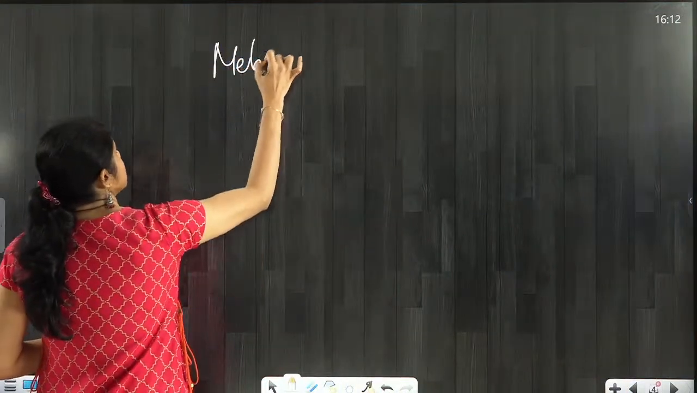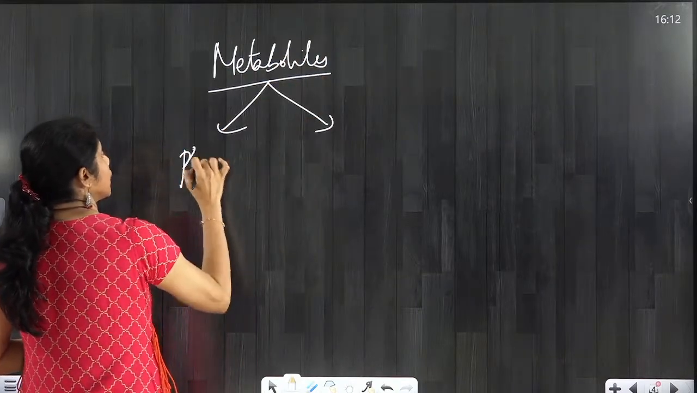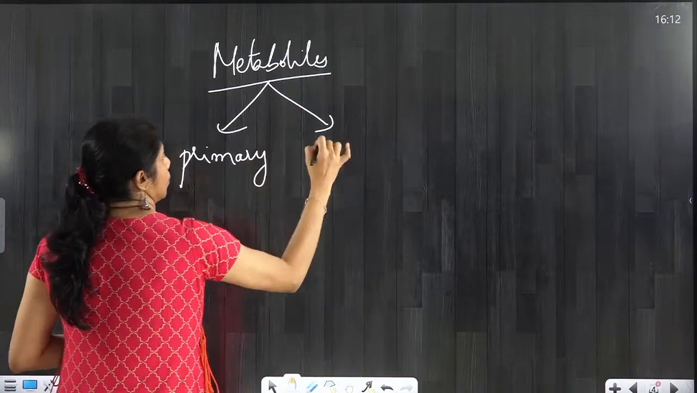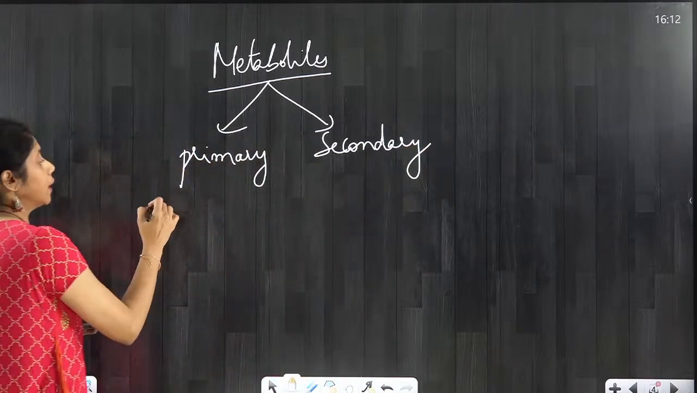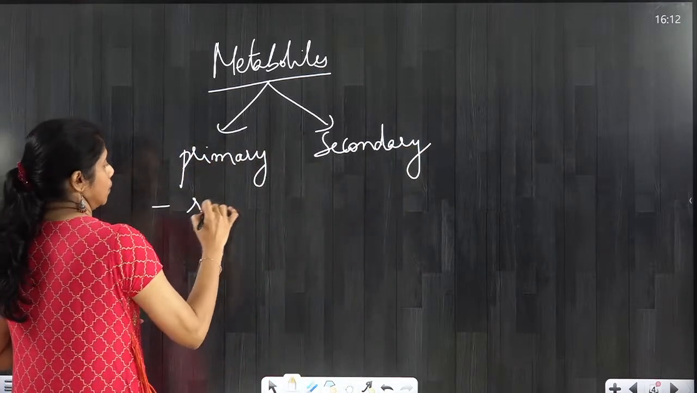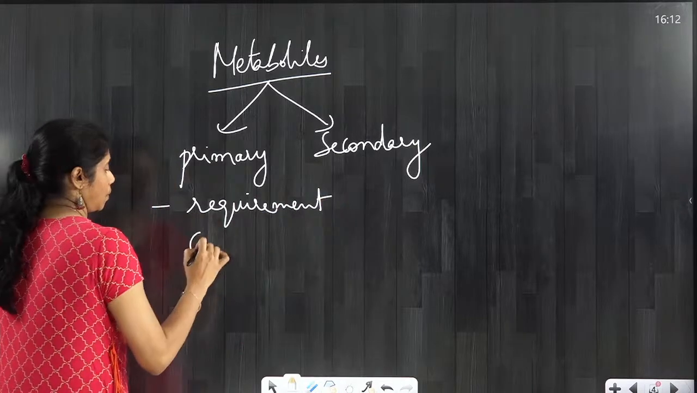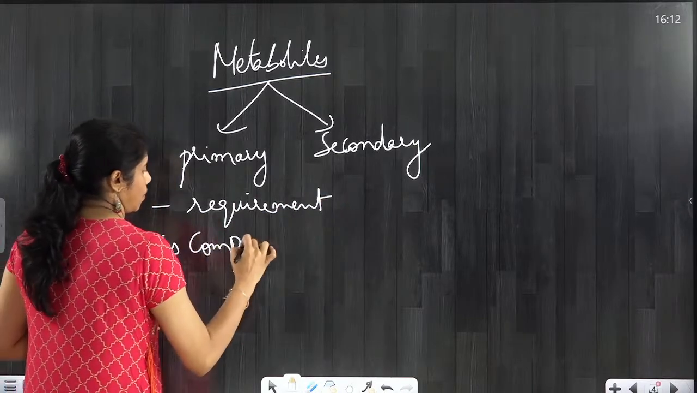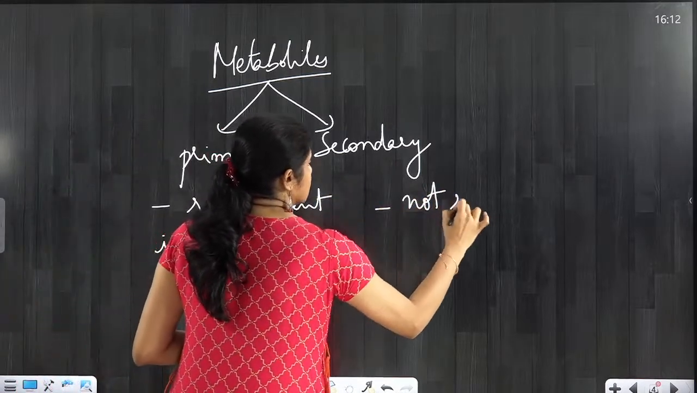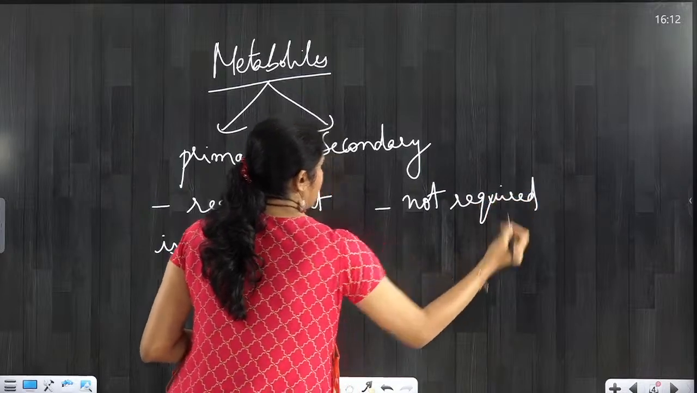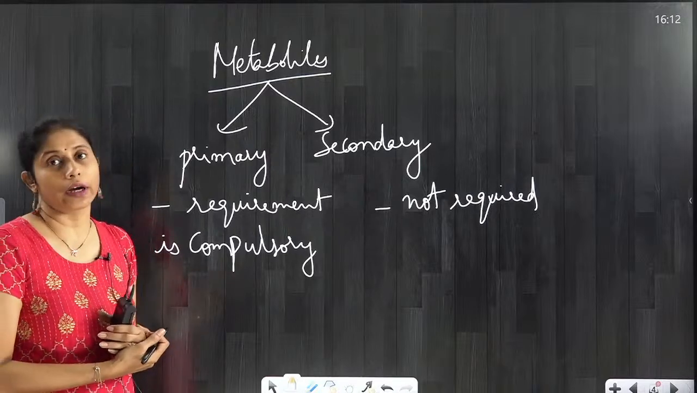Metabolites are of two types: primary metabolites and secondary metabolites. Primary metabolites are definitely compulsory, they are required. Requirement is compulsory. Secondary metabolites are not required compulsorily by the organism.